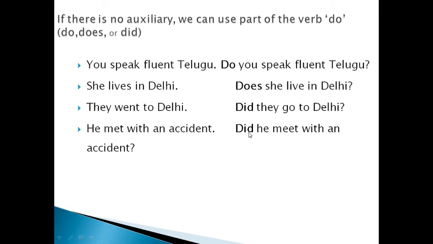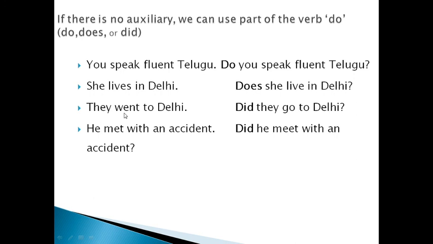So remember one thing: when you use did in a question, naturally you have to use V1, not V2. Remember this rule. Many students get confused here. They use V2 here: did he met? It's wrong. Did he meet? See another sentence above: did they go to Delhi? Go is V1. Here, this is V2.